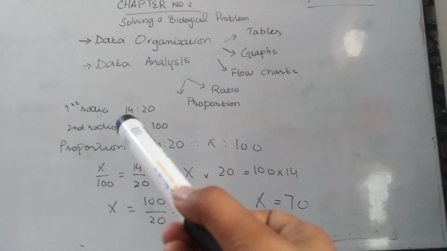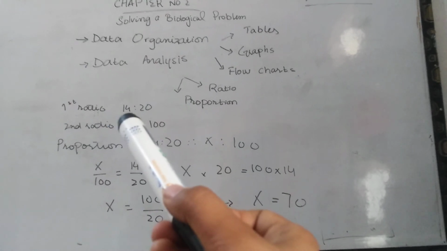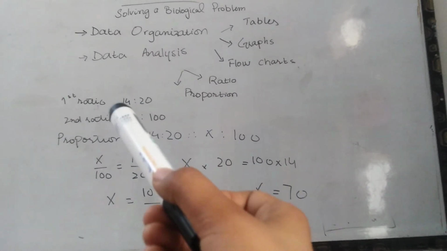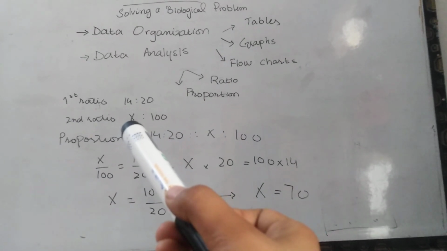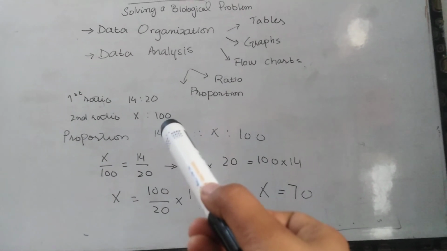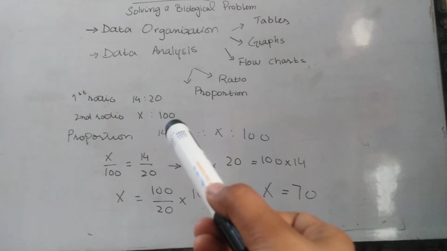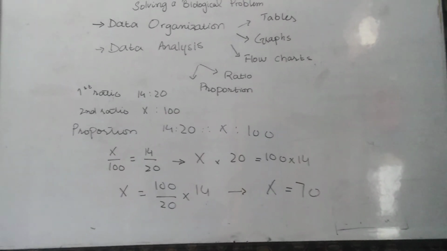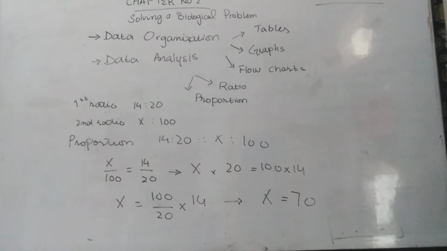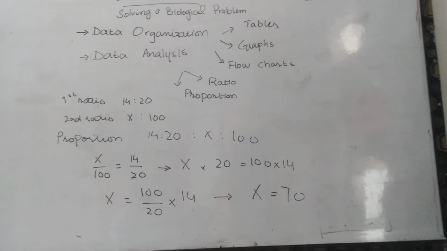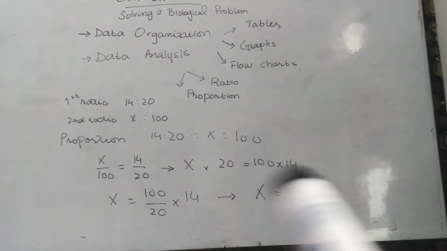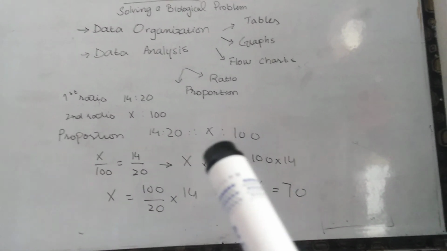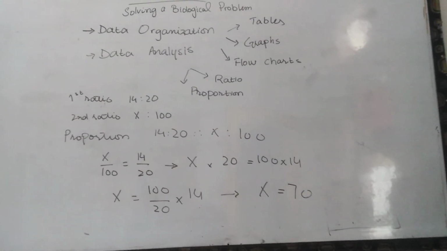This is the ratio 14 to 20. It means 14 got malaria out of 20, while we don't know how many sparrows will get malaria when 100 healthy sparrows are bitten by mosquitoes. This is the ratio 14 to 20 and x to 100. After this, we will create a proportion: 14/20 = x/100.